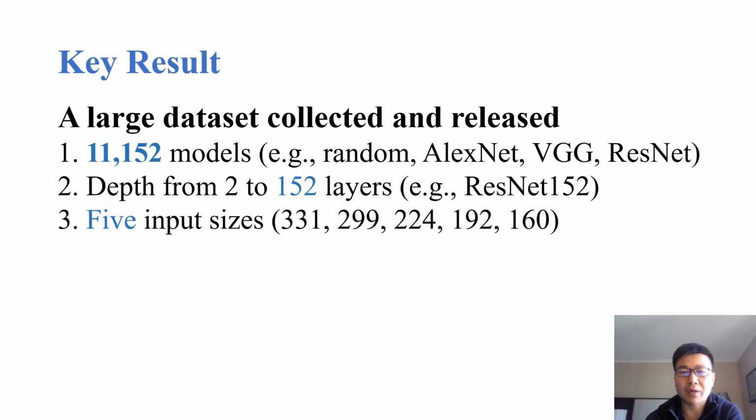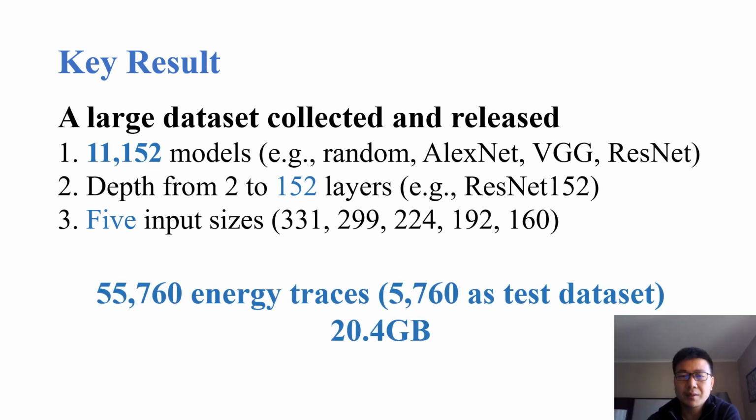The deepest network is ResNet 152. We further consider 5 input sizes, that are the image size accepted by the underlying model. Here, 331 means the input size is 331 times 331 times 3, which is a color image. In total, we have collected 55,760 energy traces. The number is 11,152 times 5. Among them, 5,760 energy traces are reserved as test dataset. The dataset size is about 20 gigabytes.